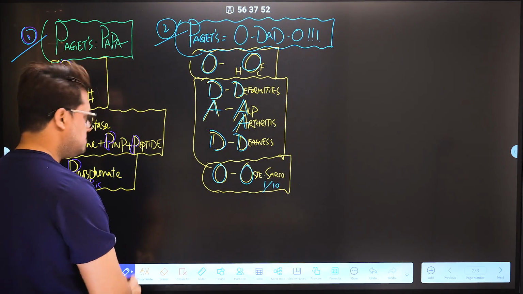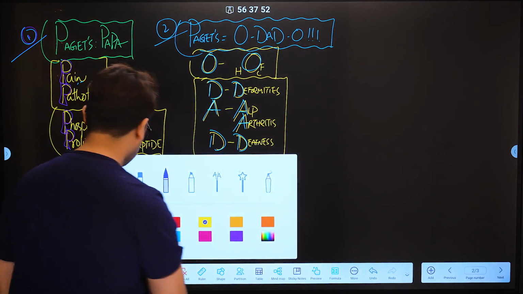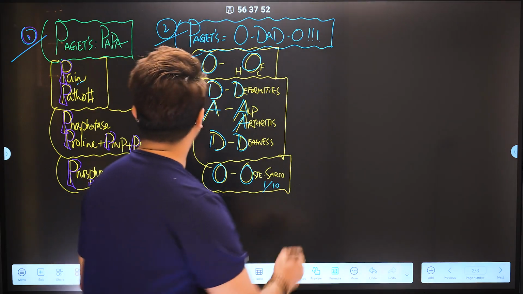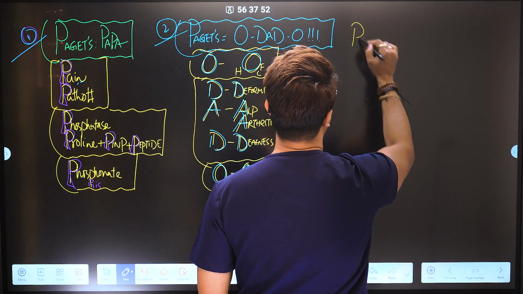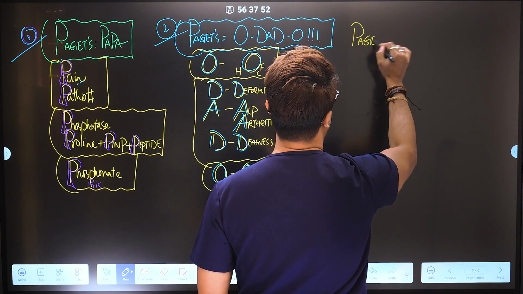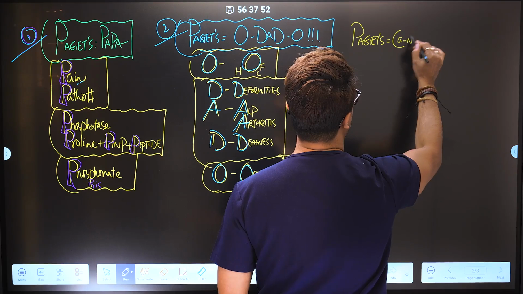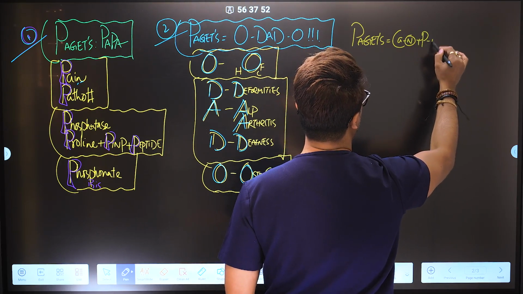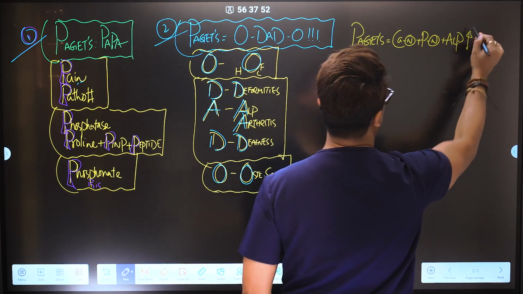It's really important. The third box is really important. The third box is about another important box. Paget equals calcium normal, phosphate normal, and raised alkaline phosphatase.